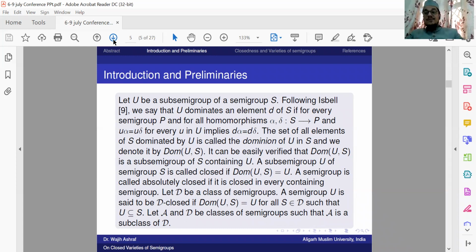Now I come to the definition of absolute closeness. A semigroup is called absolutely closed if it is closed in every containing semigroup S. For example, a semigroup U is there, and there are 10 semigroups S1, S2, S3, up to S10, and all of S1 to S10 contain U. If U is closed in S1, U is closed in S2, up to U is closed in S10, then we say that U is absolutely closed. So these are some very basic definitions which we should know for this paper: closeness and absolute closeness.